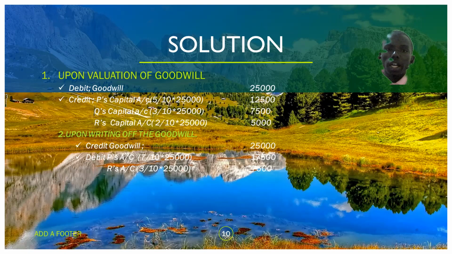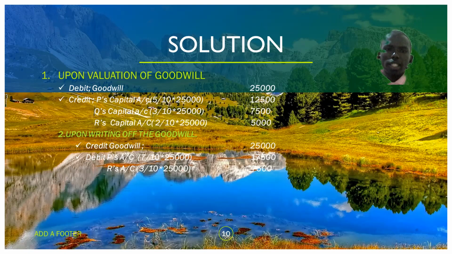Q will share 3/10 times 25,000, which is 7,500. And R will share 2/10 times 25,000, which is 5,000. That is the first entry upon the retirement.